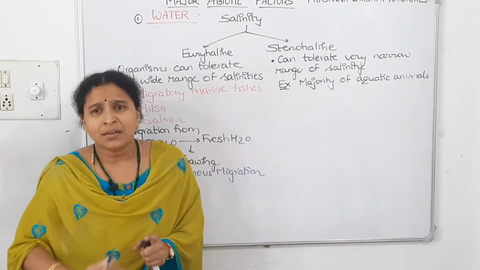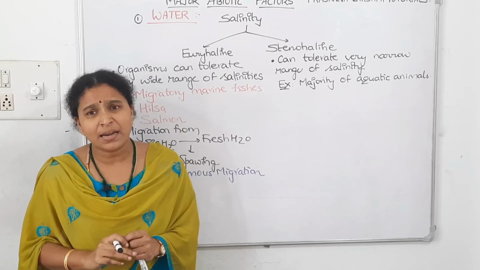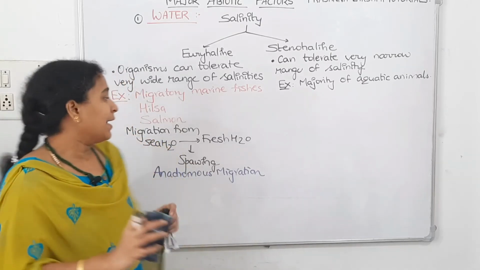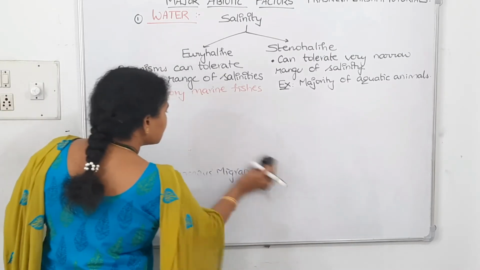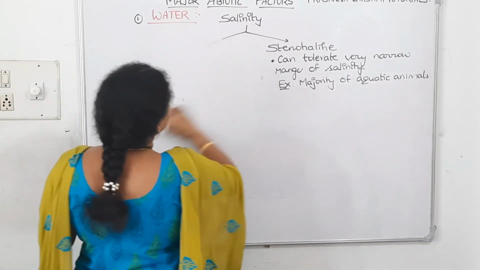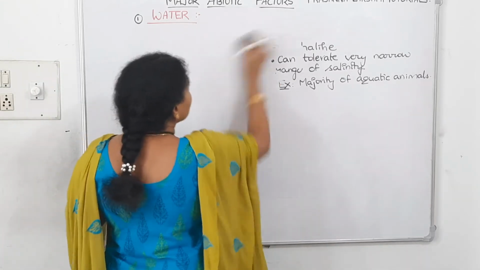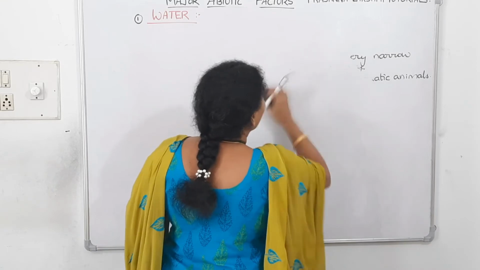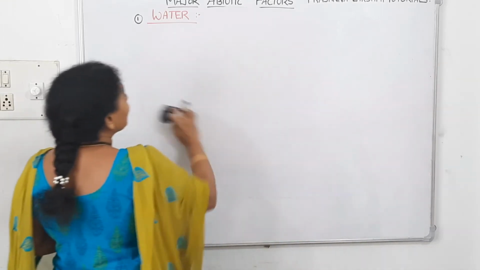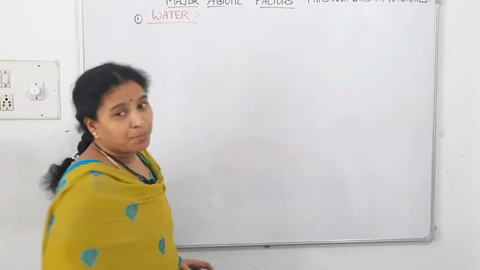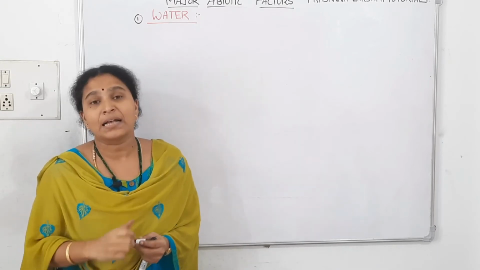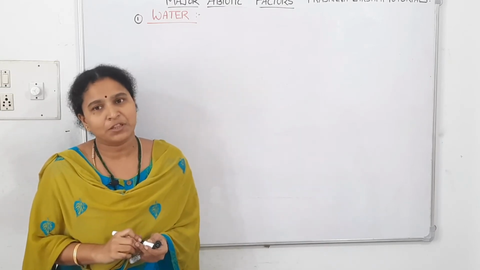Now, let us see different water bodies and how they are named, and the organisms which grow in those water bodies, how do we call them? The organisms which are in water are called aquatic organisms. The organisms in coastal areas, what are they called? The organisms in open water bodies? If they are floating? If they are active and swimming? If they are bottom dwelling? There are some terms they will ask us. Let us get familiar with those terms.